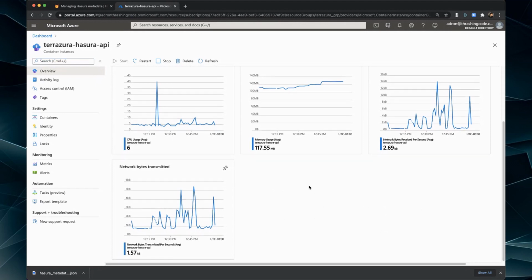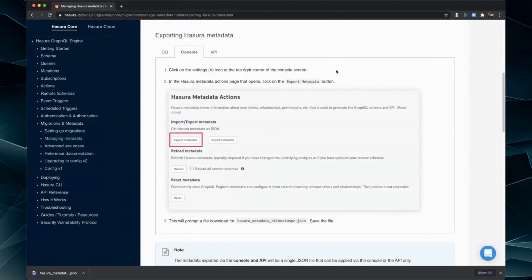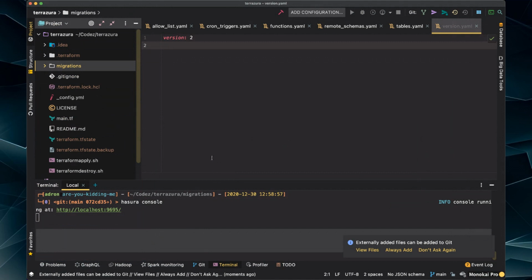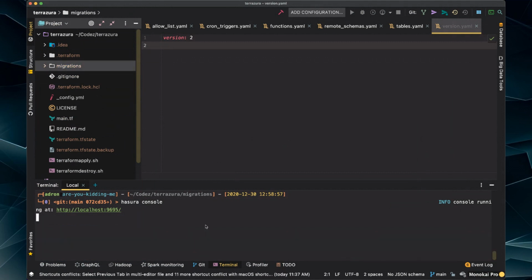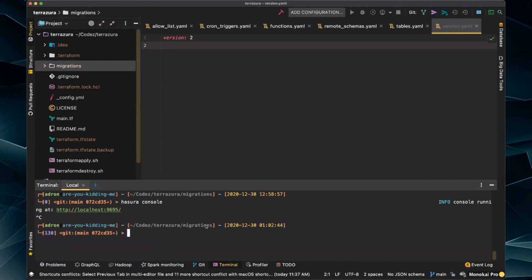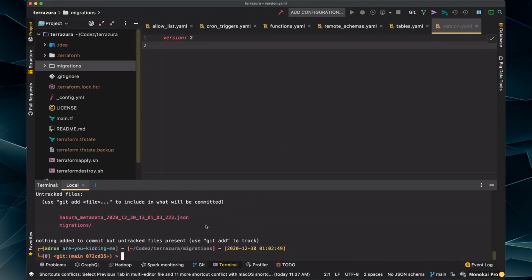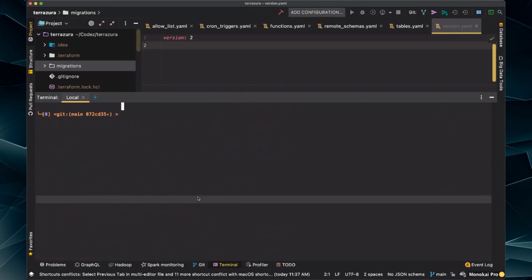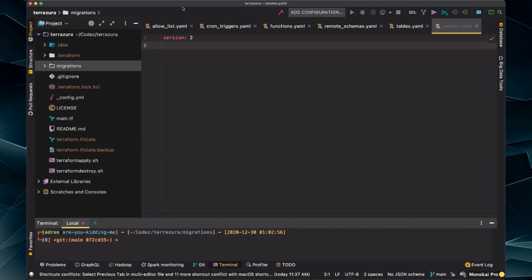But what we're going to do now is nuke everything and get everything rebuilt with metadata. We got our metadata saved. We got our migration saved. Let's commit all this stuff into good old Git. Let's see what we got first. You know what's the command here? Oh, that was not the command. Come on, give me the nice little GUI.